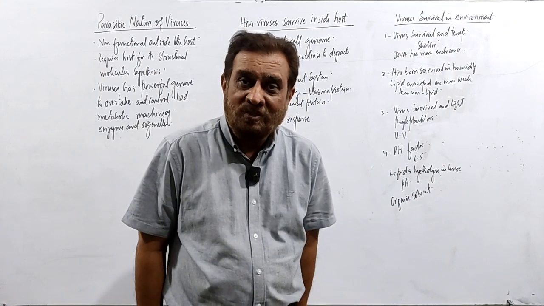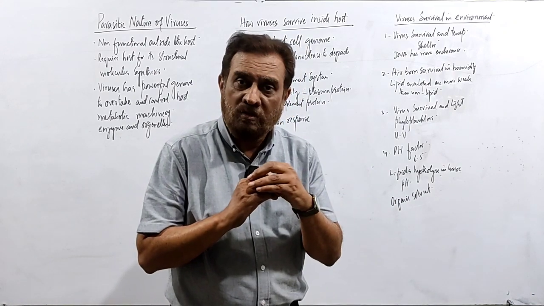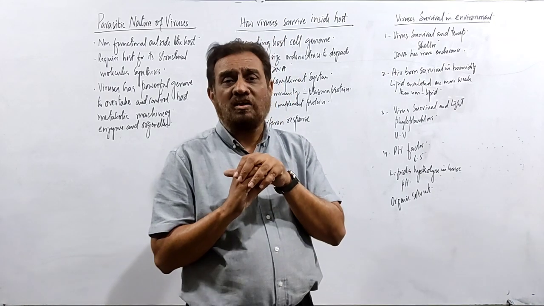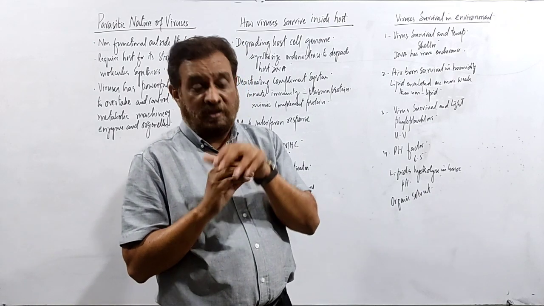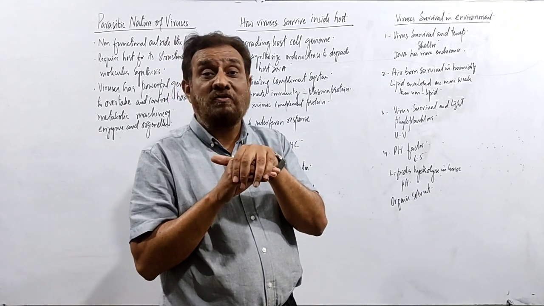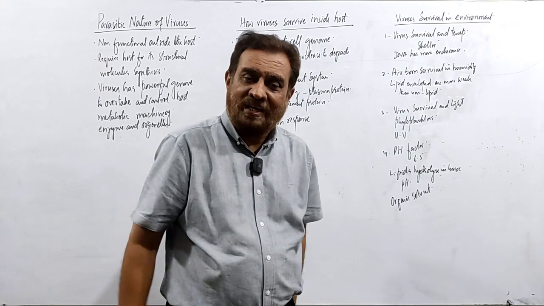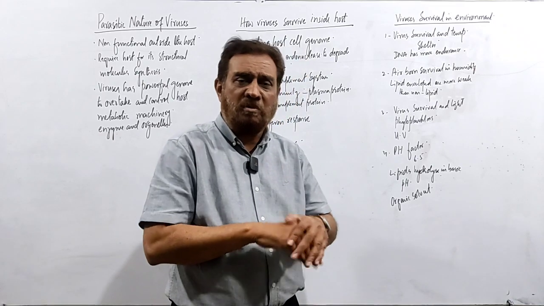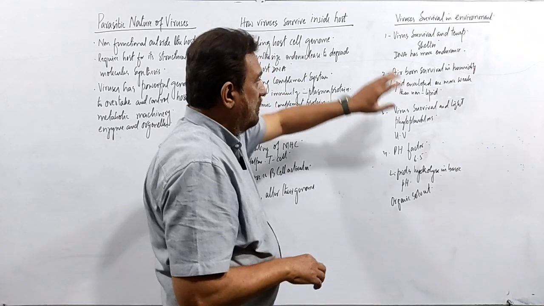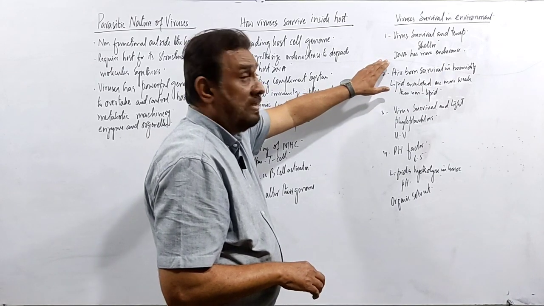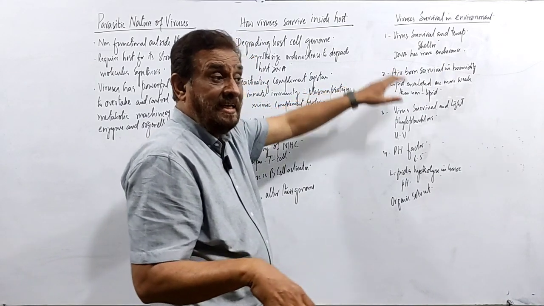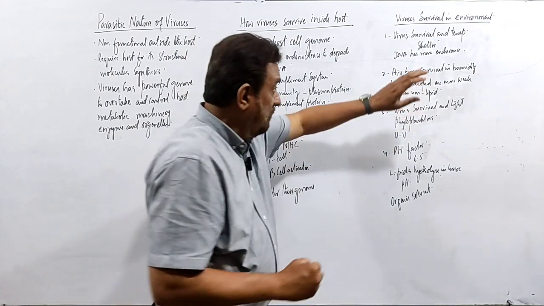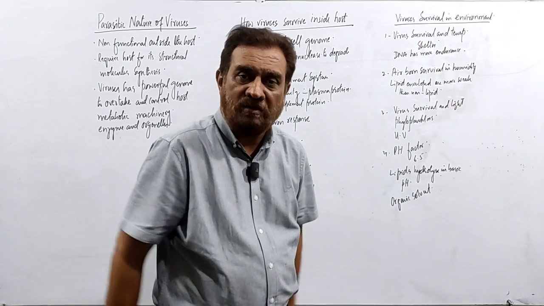What do they do? They get shelter in dung, water and other organic molecules. They get inside it and the temperature effect will not occur on it. In this way, the virus will survive, not by themselves, but because something remains inside. So DNA has more endurance, meaning DNA can bear the harsh condition because it is present inside a shelter.